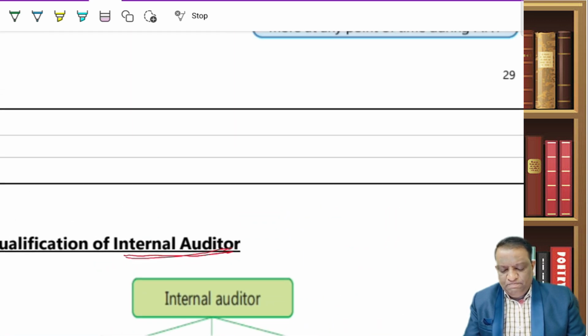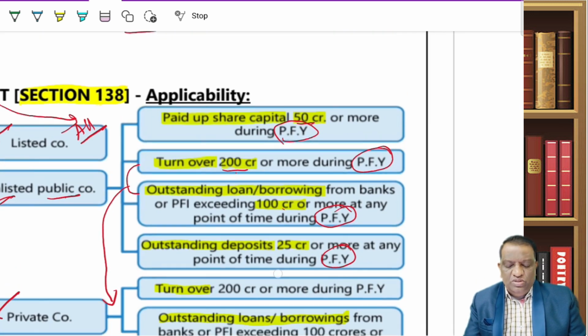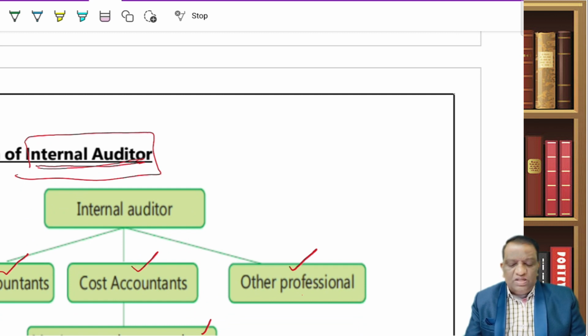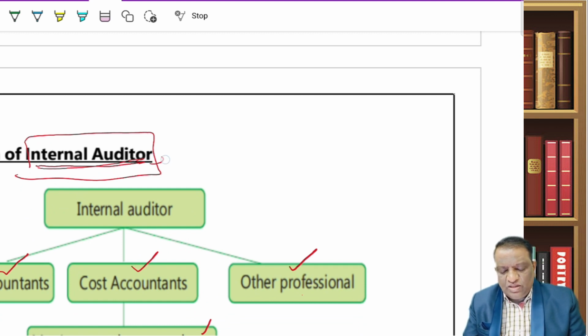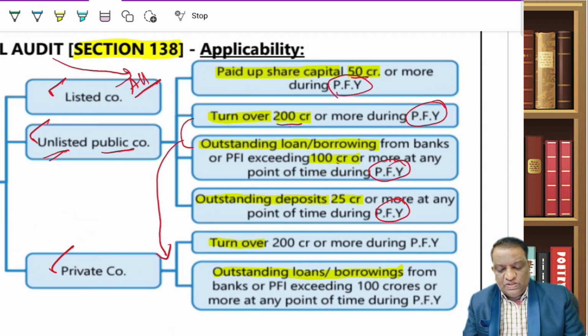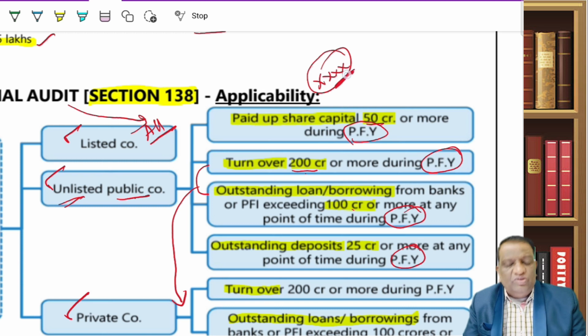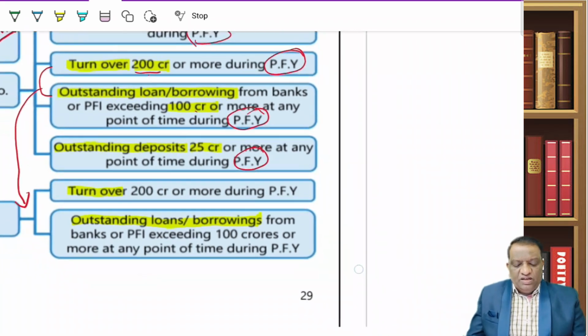But again, I summarize, this internal auditor, you need not worry so much about in this law paper, because for the functions of internal audit, there is a standard itself that you are going to learn, where the direct assistance and all the technical words you will be learning. But let's not confuse ourselves. So for you, this applicability is all that matters. Even if he is asking here, he will ask you only for the applicability. Have a glance at it.